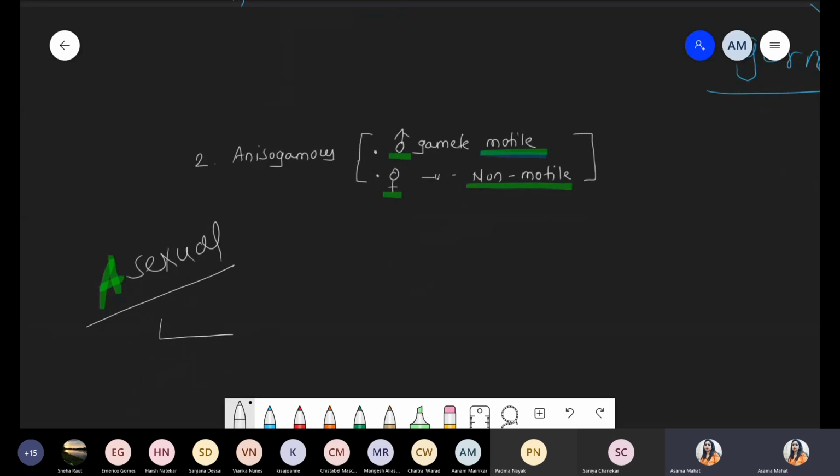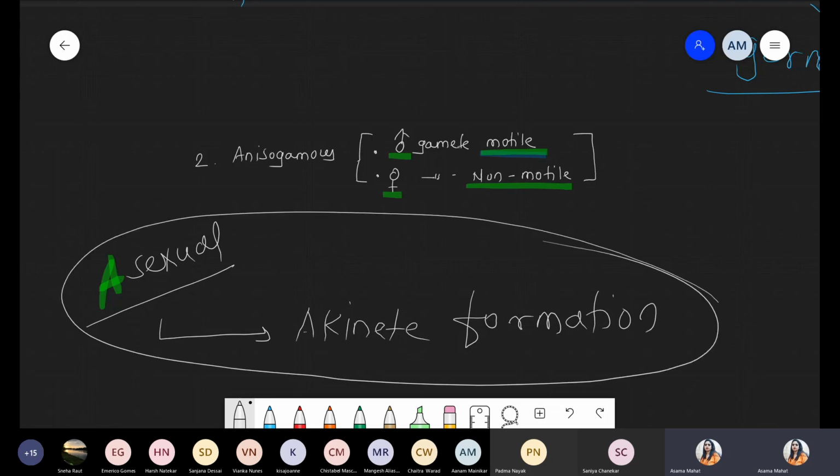There is a presence of akinete structure in Spirogyra, but the question doesn't come from here, so no need to remember. Asexual mode of reproduction is present, but motile spores are absent. That's why we can say aplanospore. Got it, Yash?